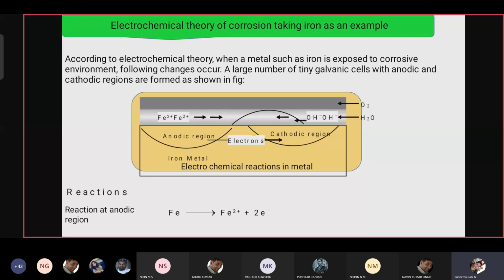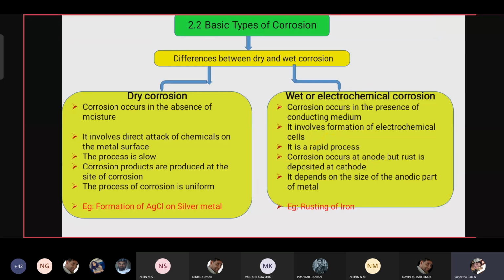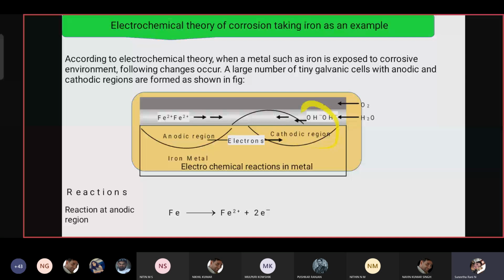So what is the anode reaction? This theory explains how the anode reaction takes place in the anode part and how the cathode reaction takes place in different medium conditions. Usually the reactions liberate OH minus ions at the cathode, in the electrolyte solution, and Fe2+ ions from the anode metal, because we have chosen iron as the metal.